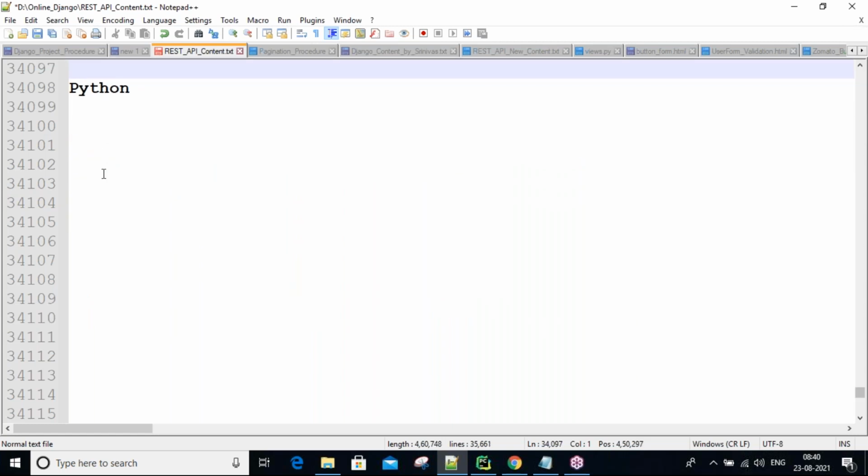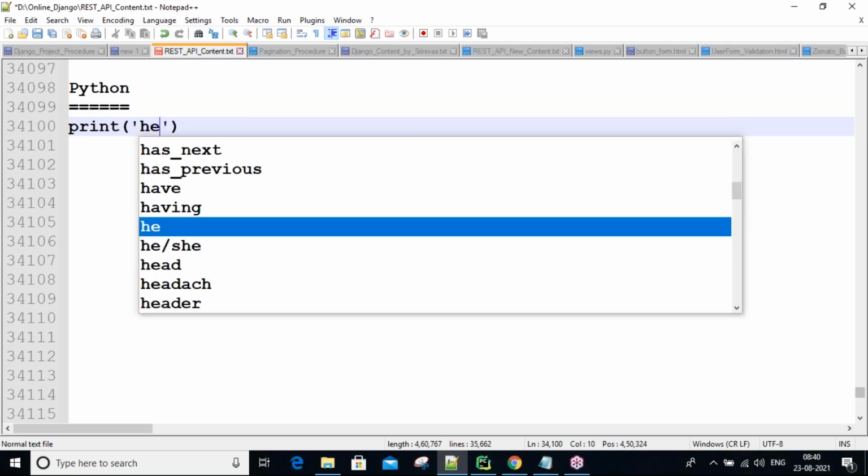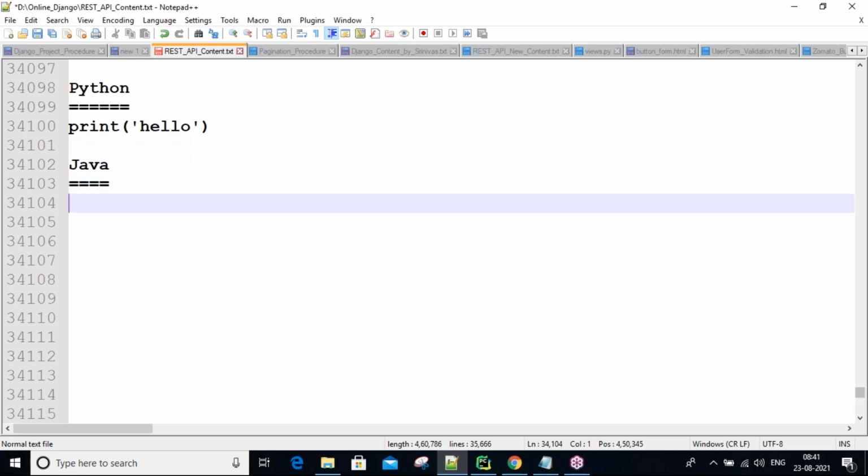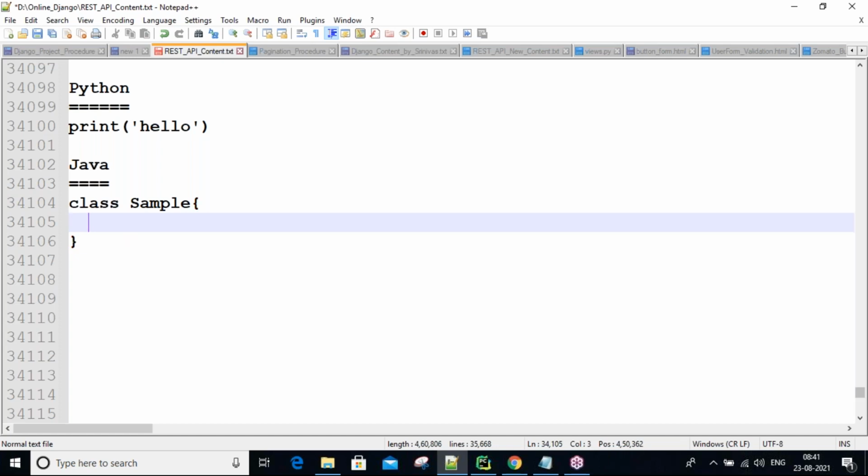If you want to print a hello message in Python, what are you doing, guys? Simply using the print method. So you write print hello, that's it. But to do the same thing in Java, the same hello message, here we are going to write a class name, for example Sample, and then the curly brace structure.